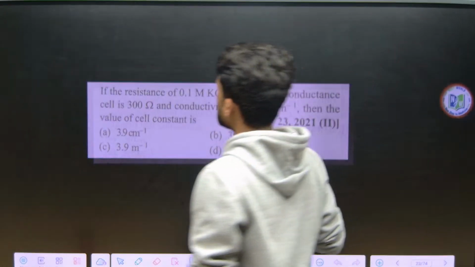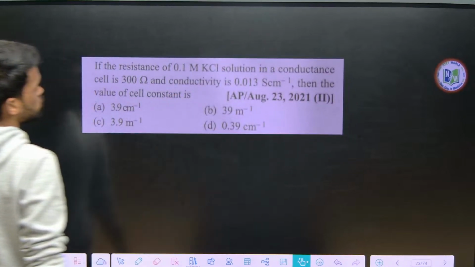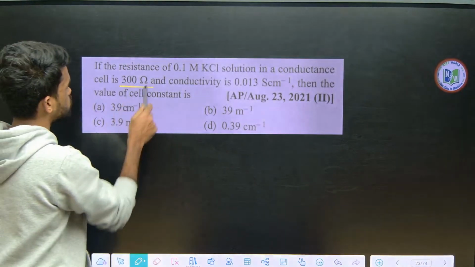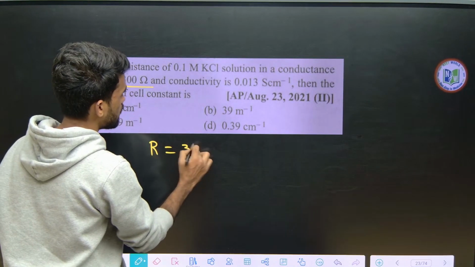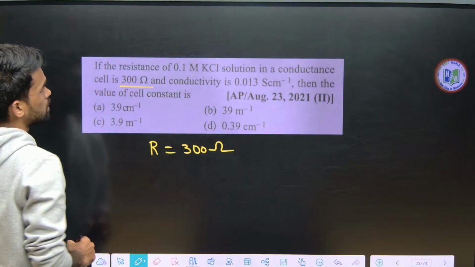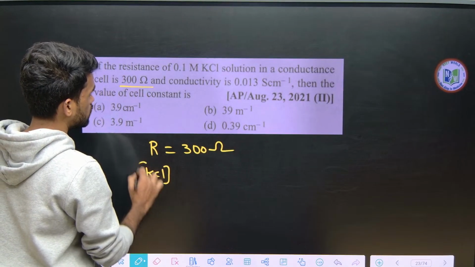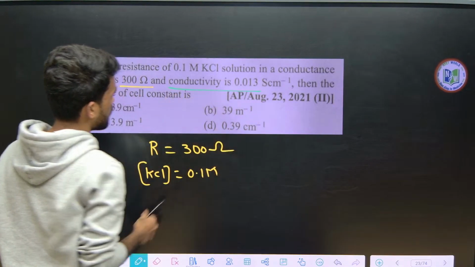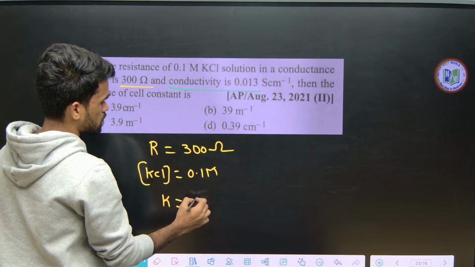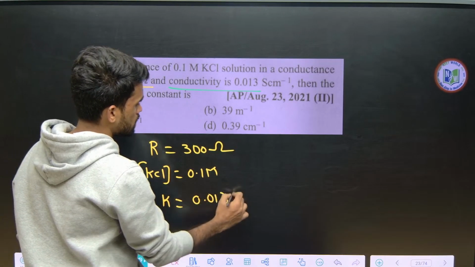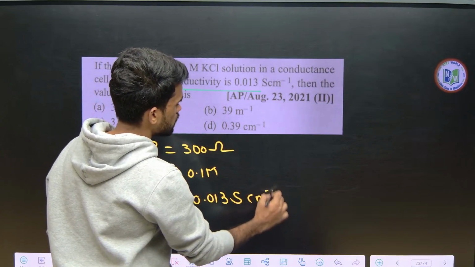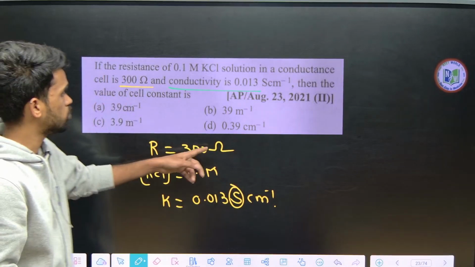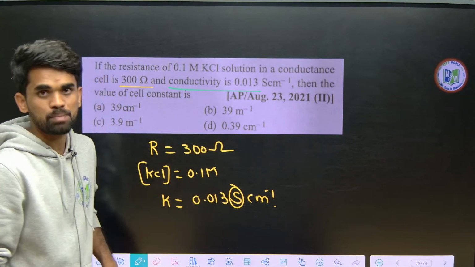See, if the resistance of 0.1 molar KCl solution in a conducting cell is 300 ohms, it means the resistance is 300 ohms. Okay, then next, what is the concentration of KCl provided here? 0.1 molar. Then conductivity is given as K, the symbol we use for conductivity, that is 0.013 S cm inverse. So this is also a unit for conductivity, inverse of ohms, ohm inverse we are writing now. Yes, you can indicate with capital S also.